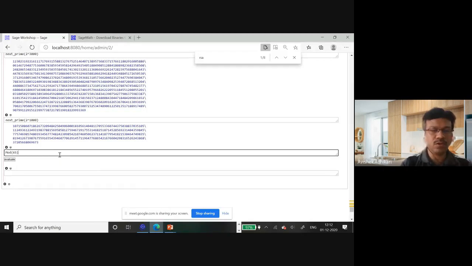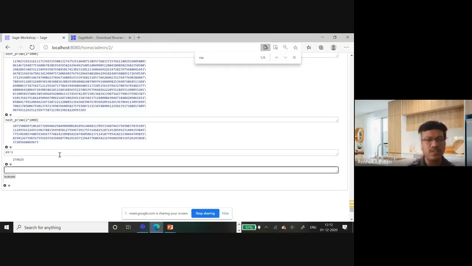I don't need to take the mod, so simply this value will be sufficient.